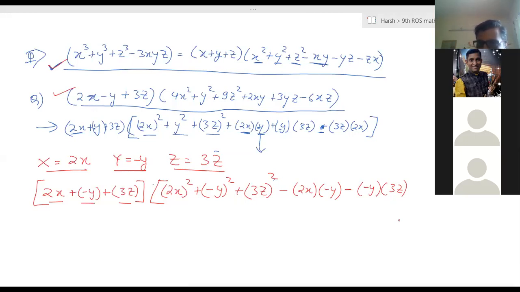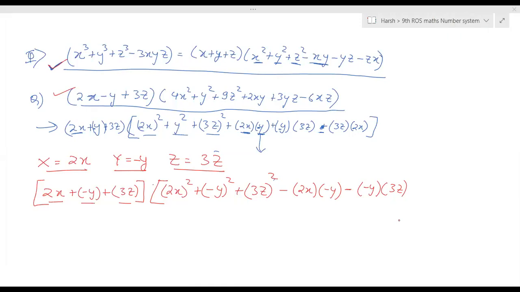Is this statement clear, how I have written? I have taken X is 2x, Y is minus y, and Z is 3z. So this statement, if you see the other side, the RHS, we can write it X plus Y plus Z, X square plus Y square plus Z square minus XY minus YZ minus ZX.